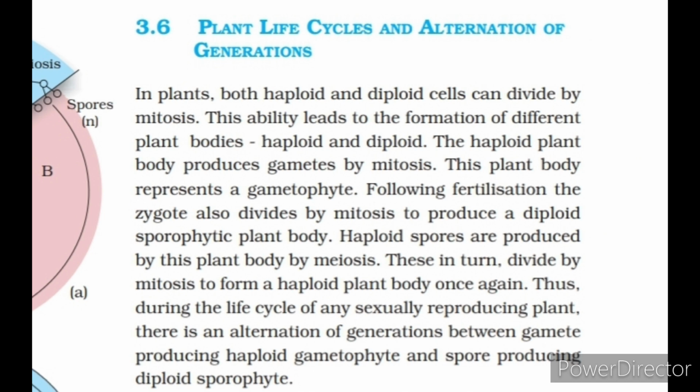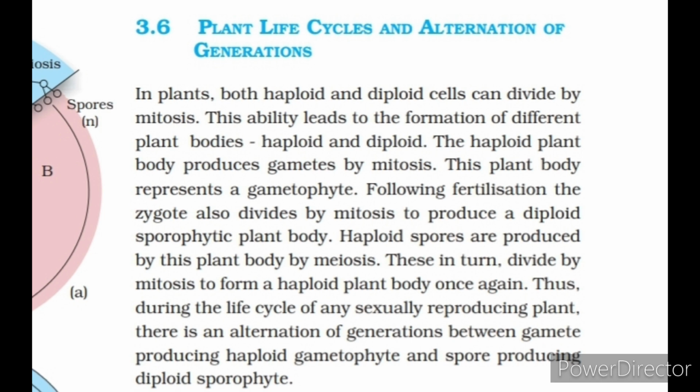Plant life cycles and alternation of generations. In plants, both haploid and diploid cells can divide by mitosis. This ability leads to the formation of different plant bodies, haploid and diploid. The haploid plant body produces gametes by mitosis. This plant body represents a gametophyte. Following fertilization, the zygote also divides by mitosis to produce a diploid sporophytic plant body. Haploid spores are produced by this plant body by meiosis. These in turn divide by mitosis to form a haploid plant body once again.